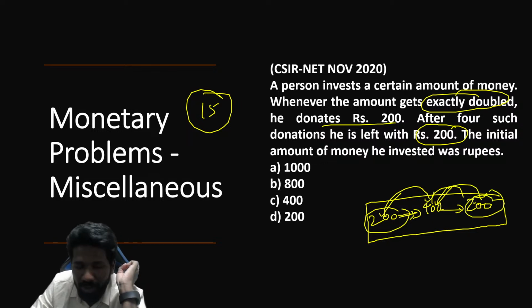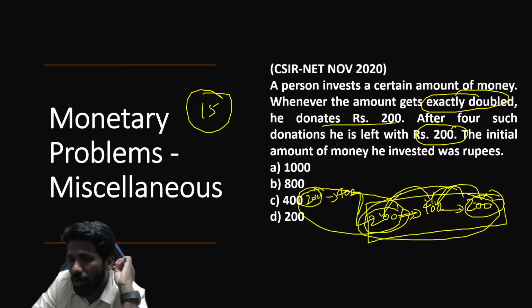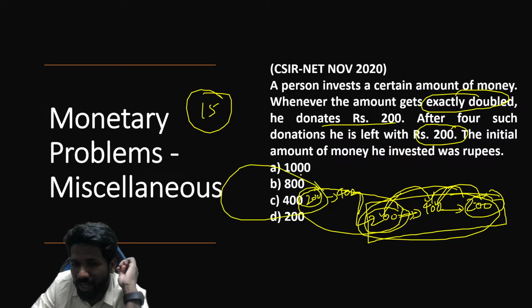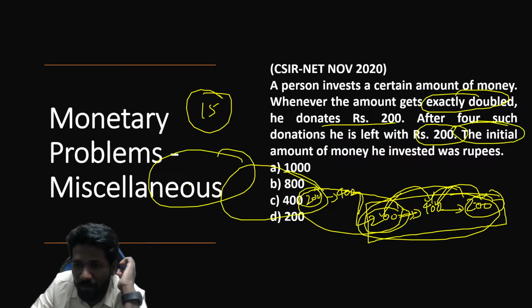Now this same story is repeated 3 more times. Why this 200? Because he donated 200 from 400. Why 400? He doubled the money; 200 doubled is 400. Look at it, it is similar: 200, 400, 200, and the next 2 times also it is repeated. So the initial amount of money he invested was 200 only. So option D is the answer.